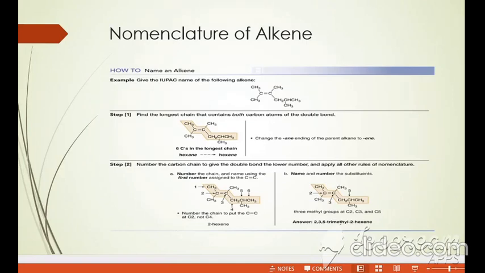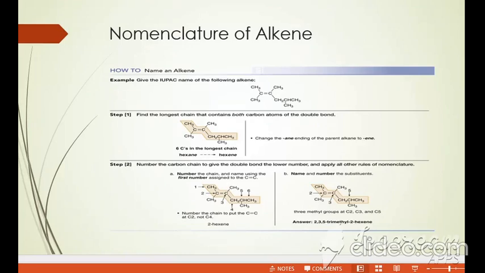Change the ending of the name. First, select the longest carbon chain. Second, the suffix is the functional group, that is ANE changed to ENE. Third, the prefix, where the number of alkyl groups are present. So the ending of the name of the alkene changes from ANE to ENE.